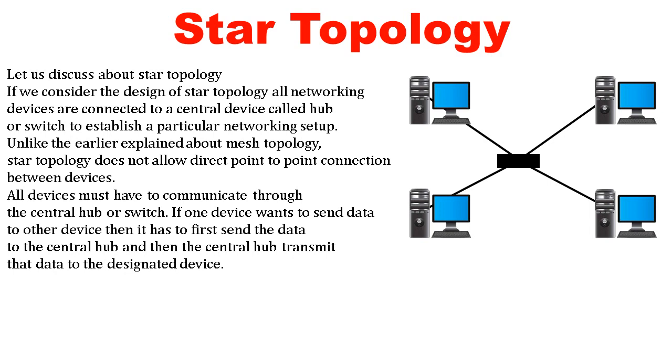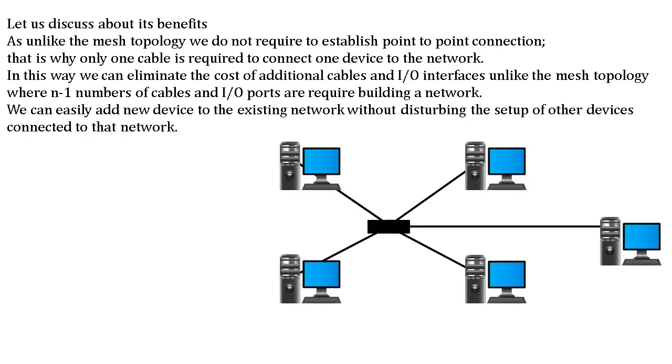If one device wants to send data to another device, it has to first send the data to the central hub, and then the central hub transmits that data to the designated device. Let us discuss its benefits. Unlike mesh topology, we do not need to establish point-to-point connections. That is why only one cable is required to connect one device to the network.